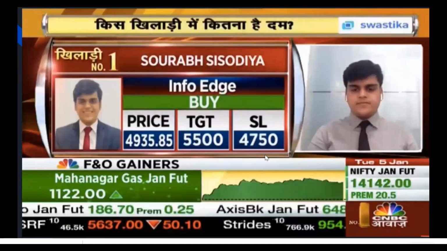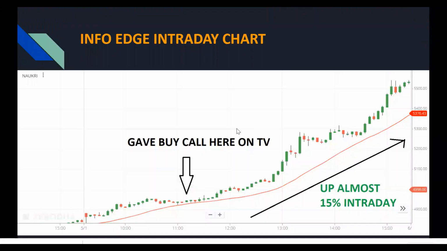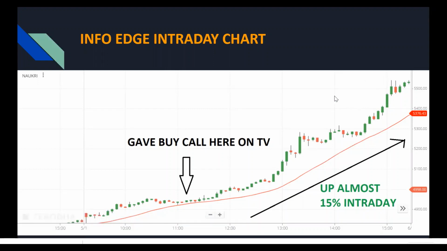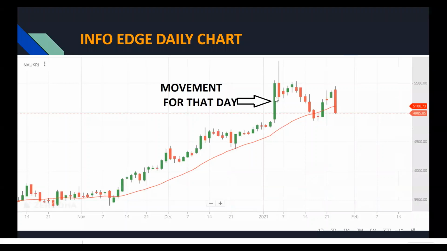Hello everyone. As you all saw that I recommended InfoEdge, also called Naukri, at around 4935 with a stop loss of 4750 and a target of 5500. Let's see what happened to the stock on that day. So this is where I gave my call on the TV, and see, the stock rallied almost 15% intraday. In fact, this was what the daily candle looked like.